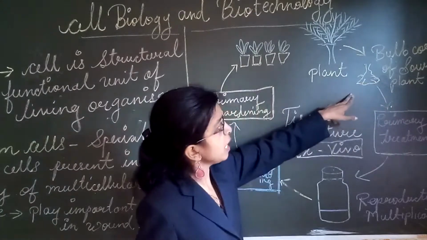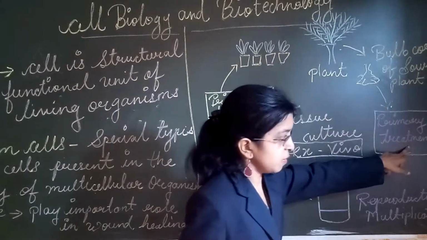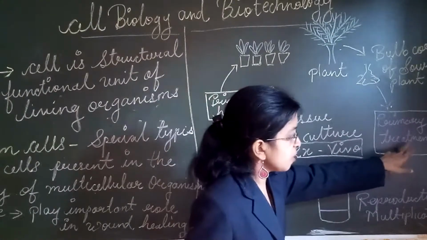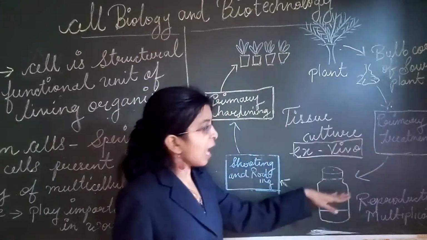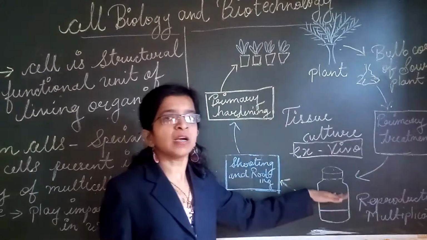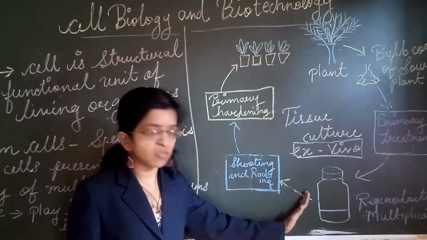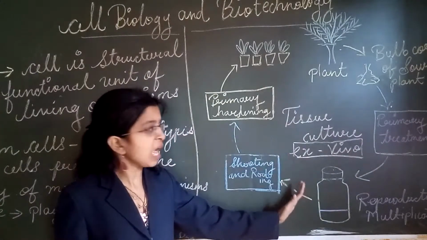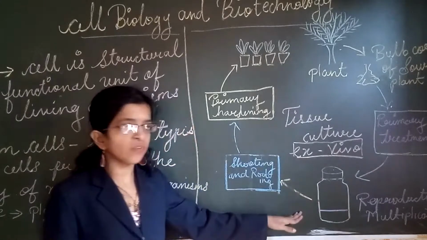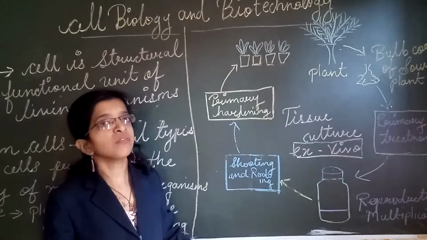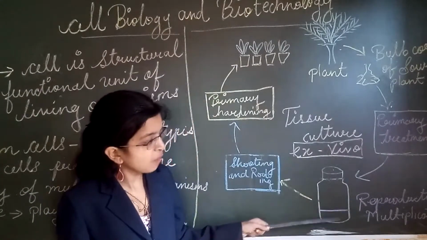I have cut that and done the primary treatment here. First is the primary treatment. This primary treatment is done in lab conditions, in microbiology labs, where we require different media for growing plants in an artificial way. The plants are grown in an artificial way. So that is what we call here, there we have put the callus.